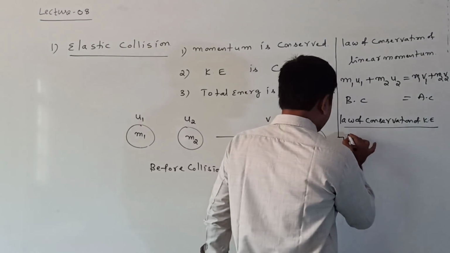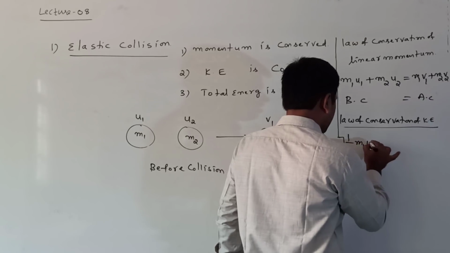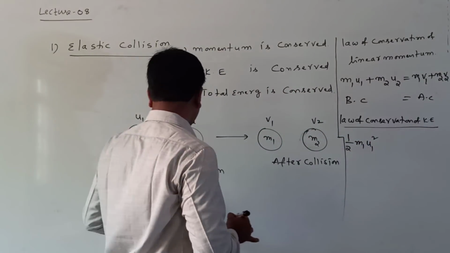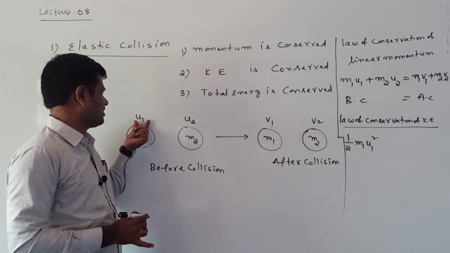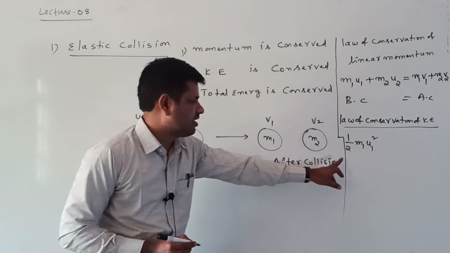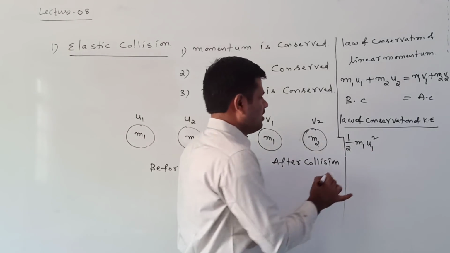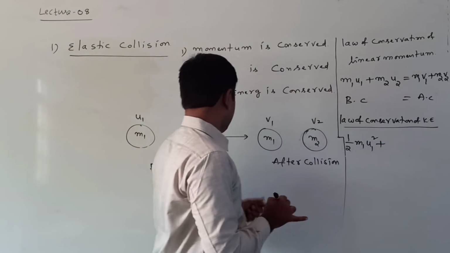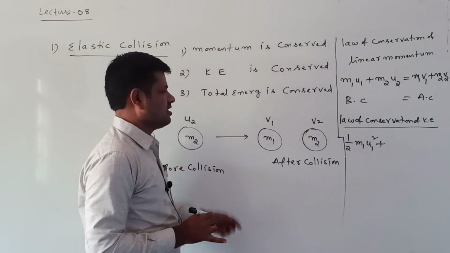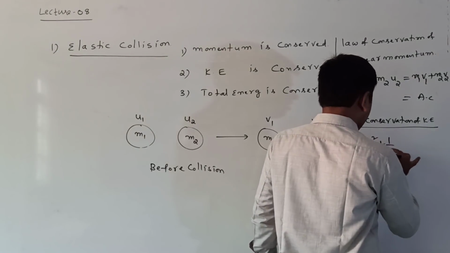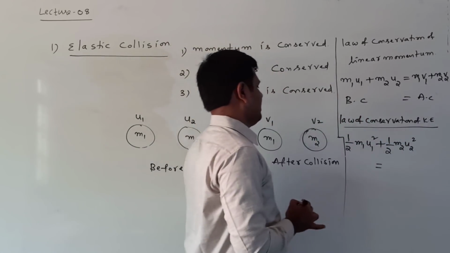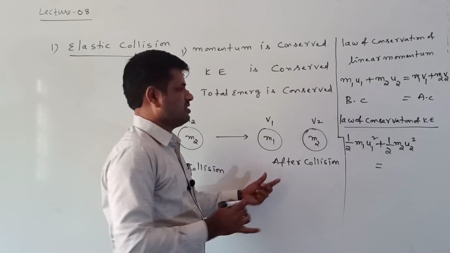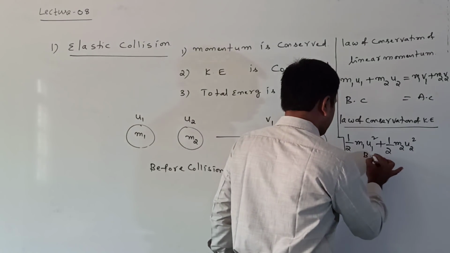Total kinetic energy before collision can be written as half m1 u1 square for the first body, plus, for the second body with velocity u2 and mass m2, half m2 u2 square. This is before collision.